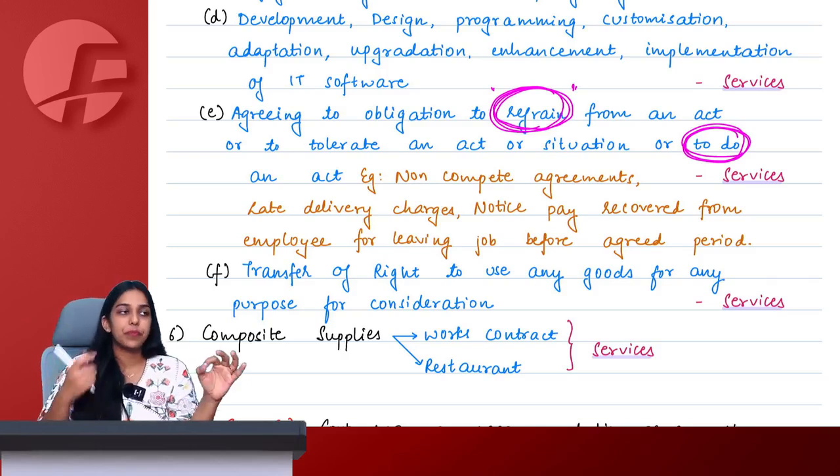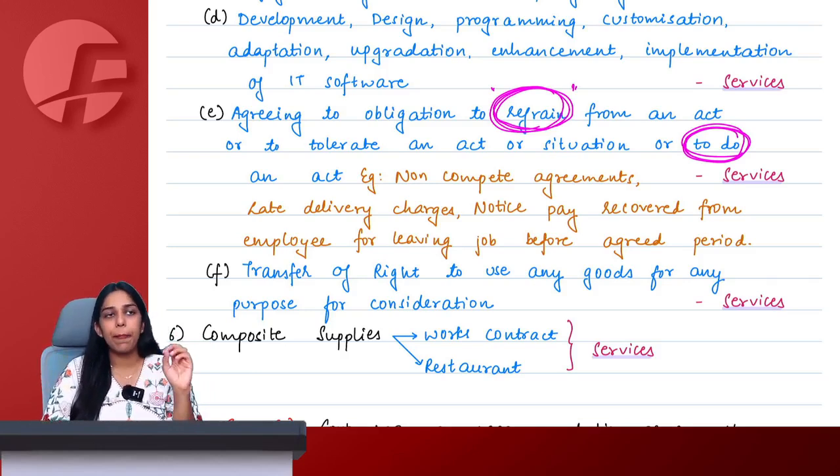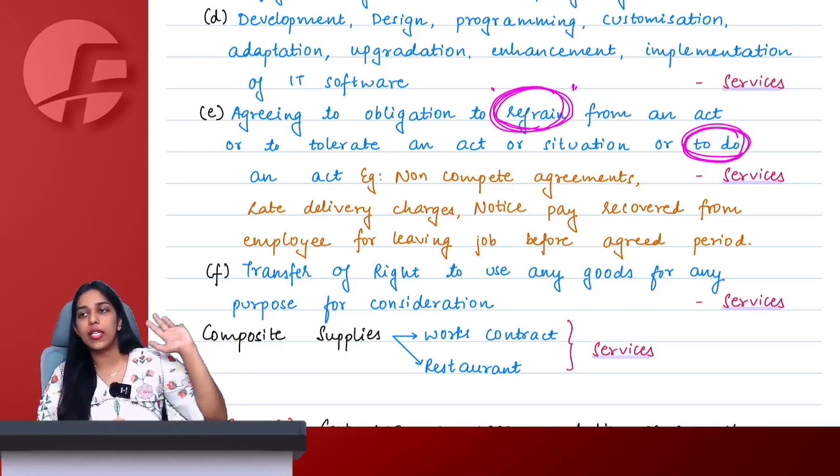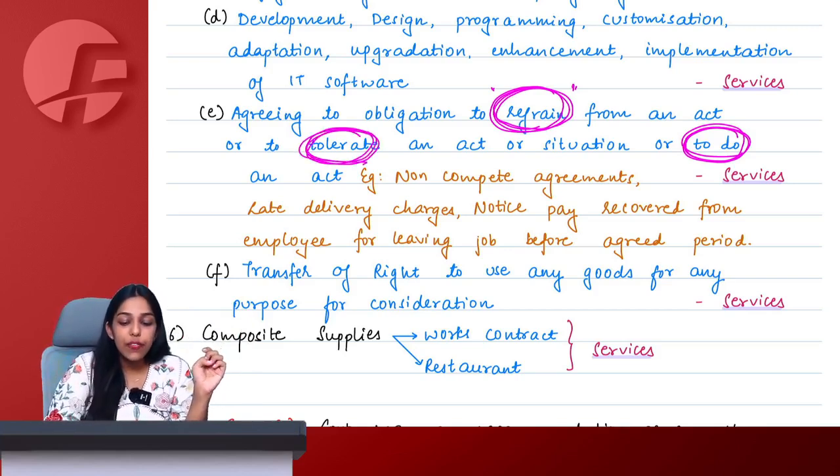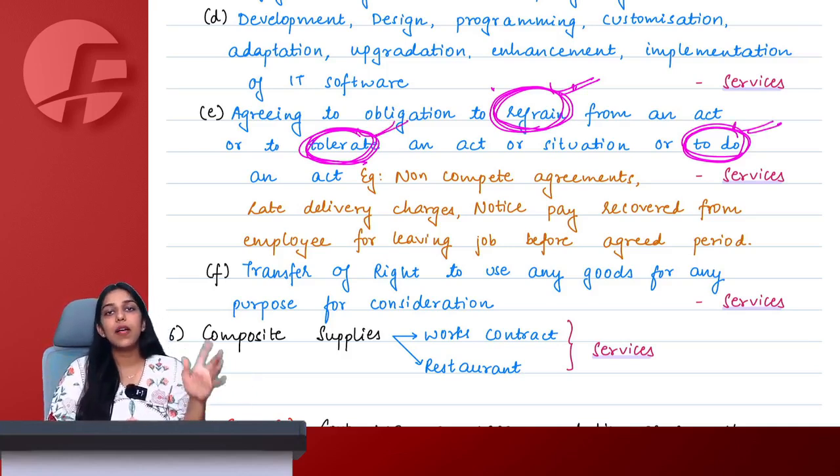It is not allowed in our society to play loud music after 10 p.m. But I wanted to celebrate. There was a party. I paid 10,000 rupees to my society and said that today you guys please tolerate. I will play loud music. Means they are giving me service to tolerate my loud music. So to refrain from an act means to not do an act, to do an act, or to simply tolerate an act. Everything is supply of service only.